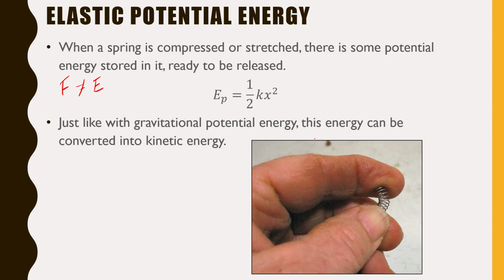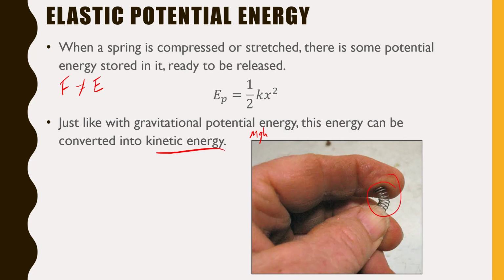Looks very similar to the EK formula if you really think about it, like that kinetic energy formula. But again, this one is for springs. Now, just like with gravitational potential energy, which was mgh, this energy can be converted into kinetic energy. The intuitive understanding of this is probably much easier. Look at this little spring that this person's got in their fingers right now, right? So they've compressed it a bit, they've kind of stretched it down, right? They're pinching it. How do you think they could convert that into kinetic energy? Or in other words, how do you think they could get that thing to start moving?